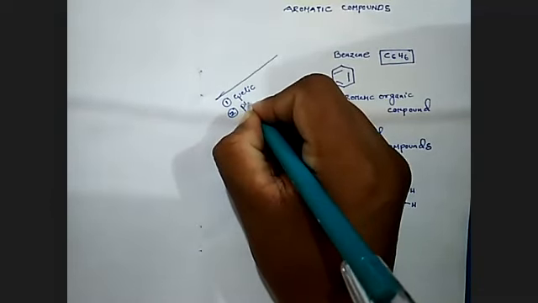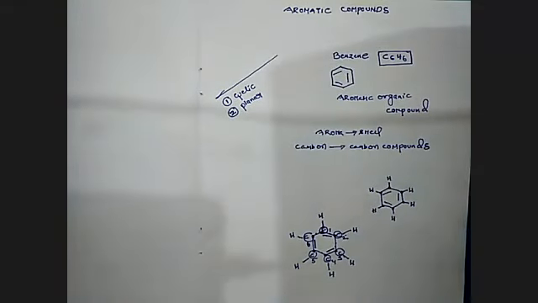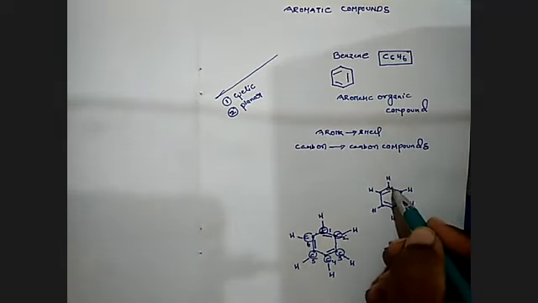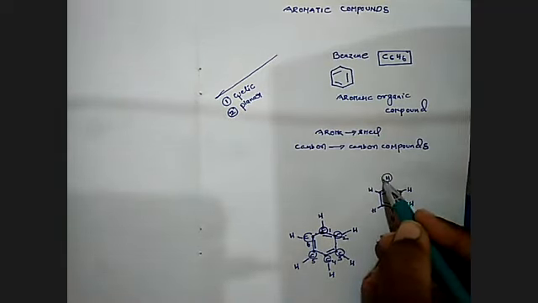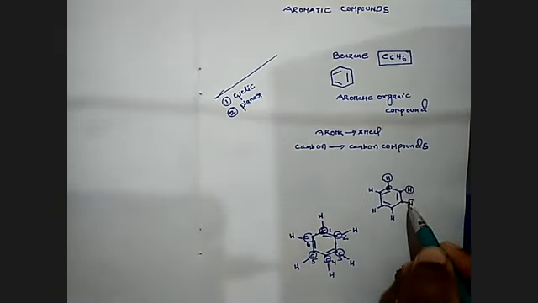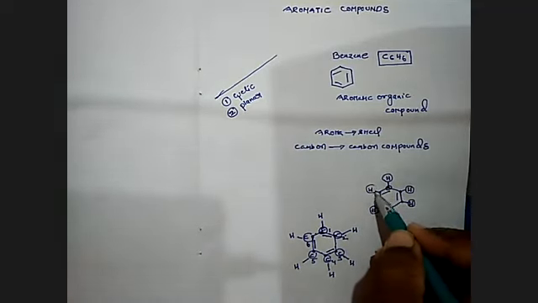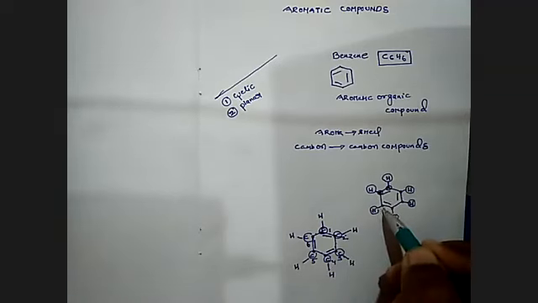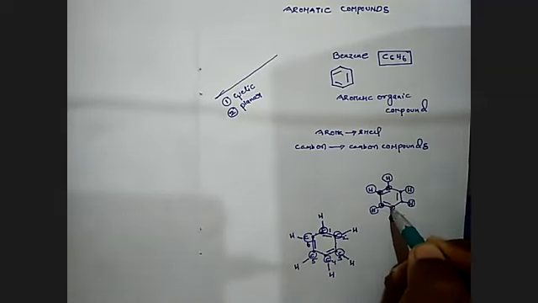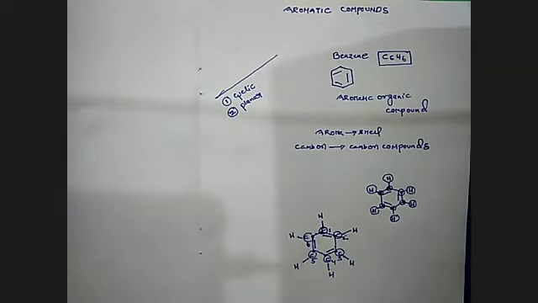What is meant by planar? Each and every atom should be in a single plane. That means here we have carbon and we have hydrogen, all in a single plane. How many hydrogens are there? 1, 2, 3, 4, 5, 6. How many carbons are there? 1, 2, 3, 4, 5, 6. Now I'm taking it is known to be planar. Why is it known to be planar?